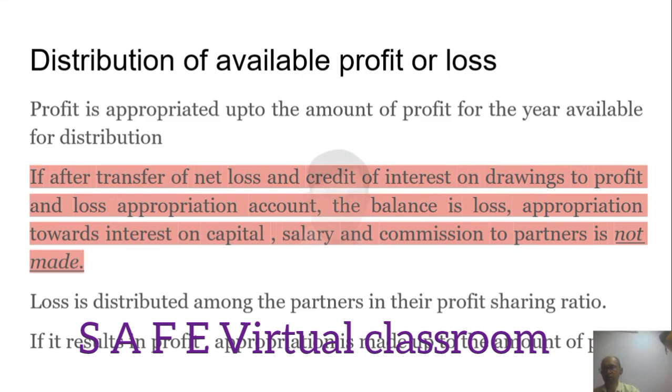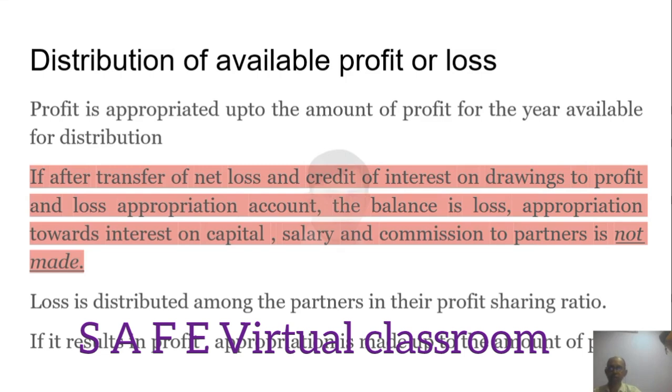Suppose profit is, let us say, 10,000, whereas interest on capital is coming up to 20,000, salary payable to partner is another 20,000, and commission is another 20,000. Interest on drawings, which is negative, which has to be collected, is coming up to 10,000.